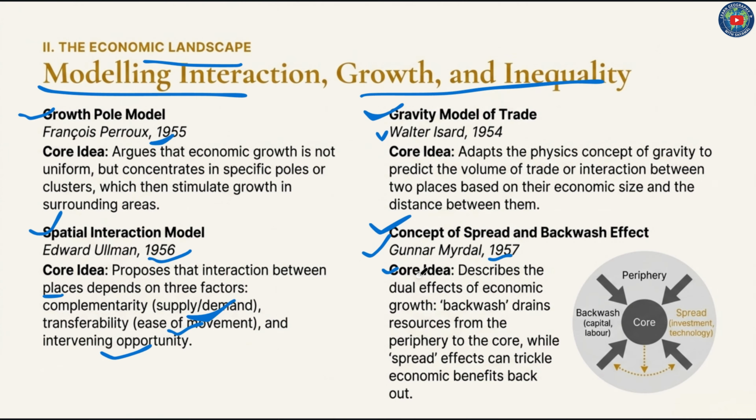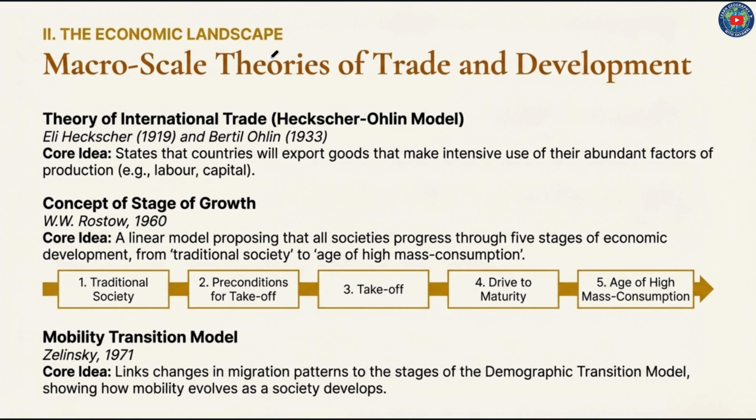Backwards drains resources from the periphery to the core, while speed effects can trickle economic benefits back outward. Okay, now again, macroeconomic theories of trade and development in the same economic landscape.